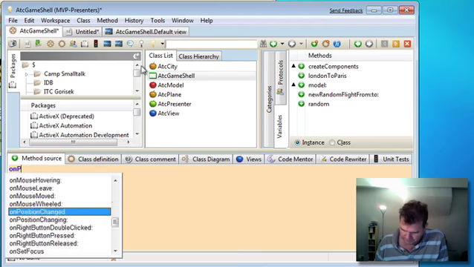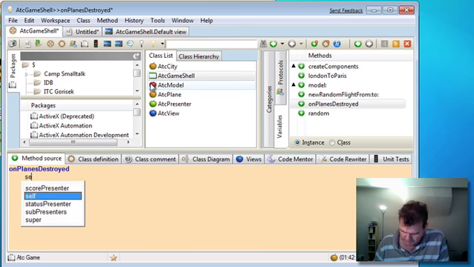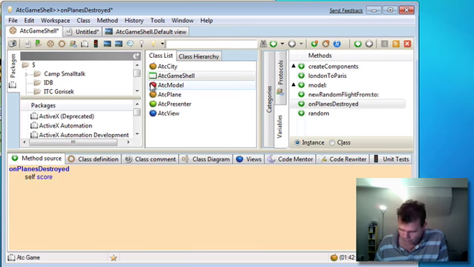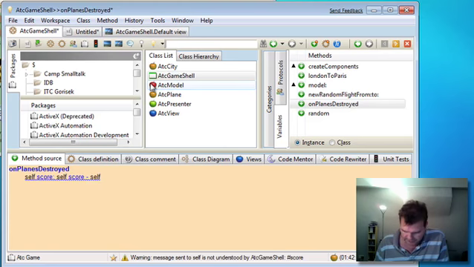So we want on planes destroyed, and what we can do with this is assign the score to be equal to the current score minus some sort of decrement factor for each plane that's been destroyed. So let's make a method for that. Planes destroyed score.